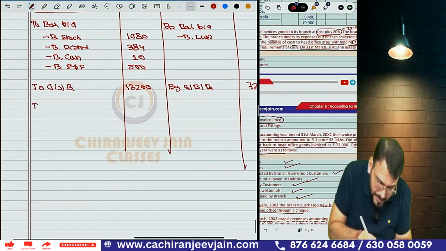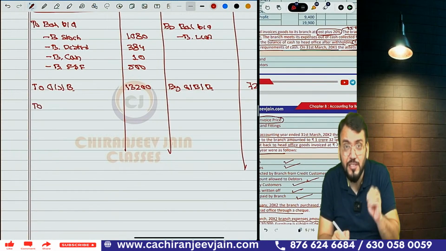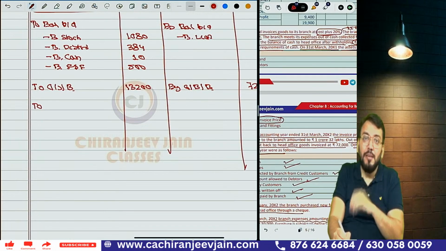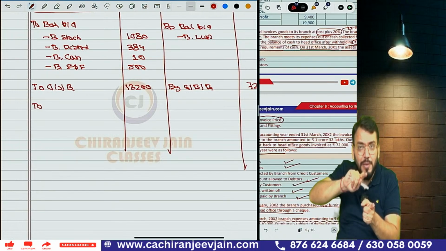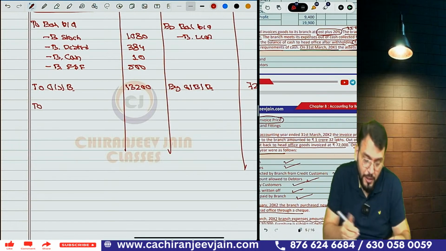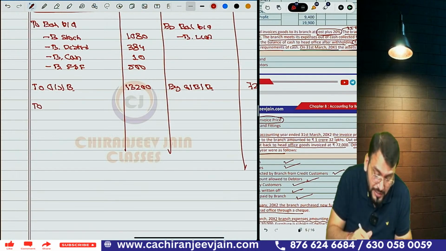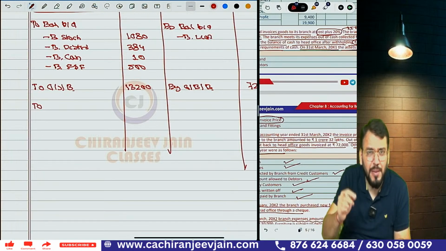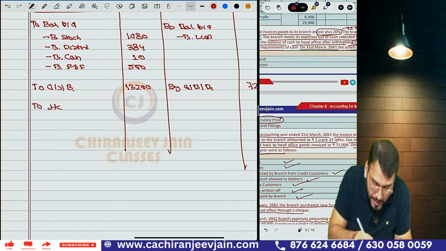Then, there was some furniture and fittings purchased and the payment was made by HO. Since the payment was made by HO, that is a transaction between branch and head office. Got this point? So the journal entry is: because the payment has been done by HO, it is as simple as cash sent to HO, cash or bank, whatever you write down.